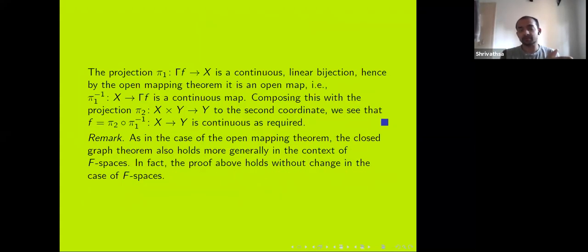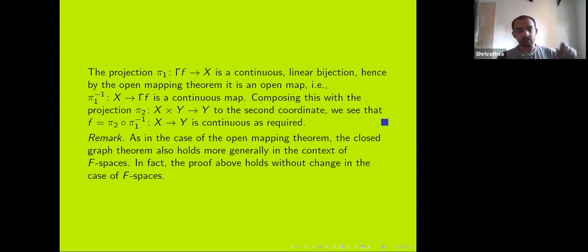Now I have this projection from gamma f to X, the projection to the first coordinate. It's quite clear that this projection is a continuous linear bijection. It's continuous because we can just argue by taking sequences. So it's a continuous linear bijection, and we can use the open mapping theorem because we have complete metric spaces on both sides. By the open mapping theorem, pi1 is an open map, so pi1 inverse is continuous. Now pi1 inverse will take any x to (x, f(x)). So I compose, now I project to the second coordinate.